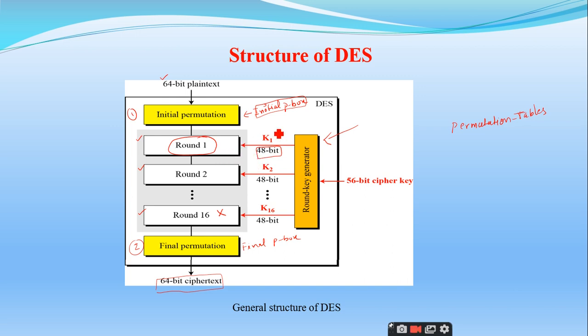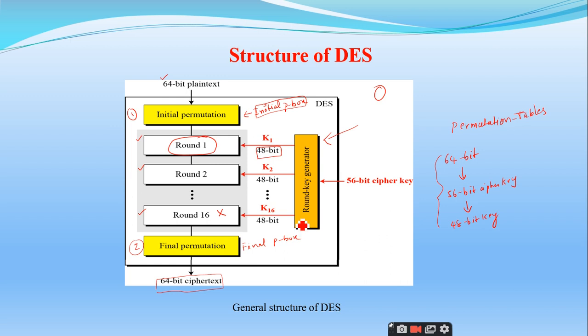Don't assume that round means this round. This round is nothing but one iteration. Iteration 1, iteration 2, like that. We have 16 different iterations. So this is very important. The 64-bit key is the actual key size. It has been reduced to a 56-bit cipher key. And when we go to each and every iteration, it is again reduced to a 48-bit key. This is how it is reduced. We'll see how this 56 is converted to 48. That we'll see under this round key generator.